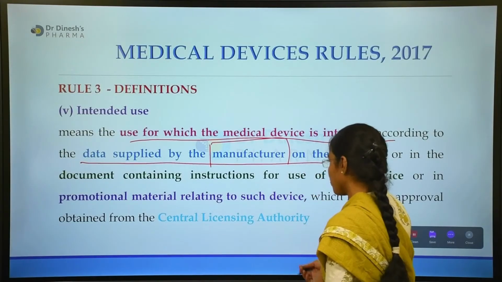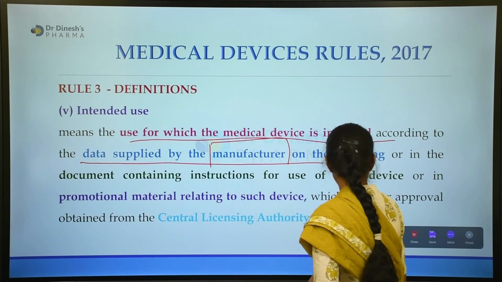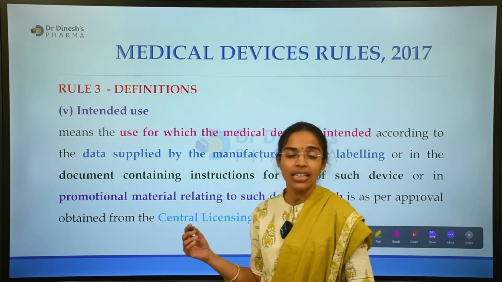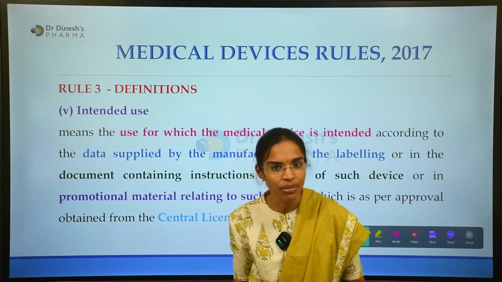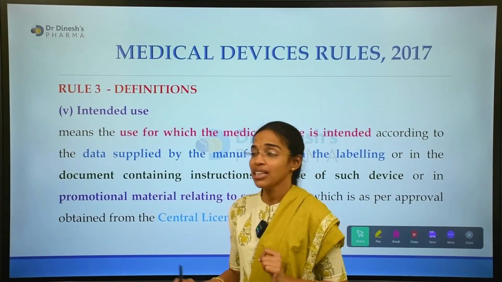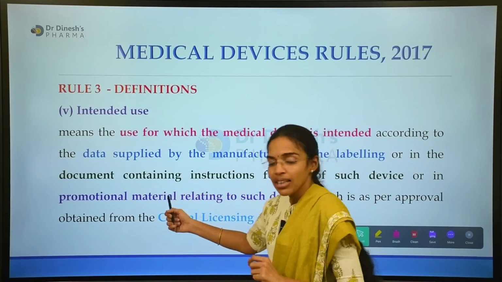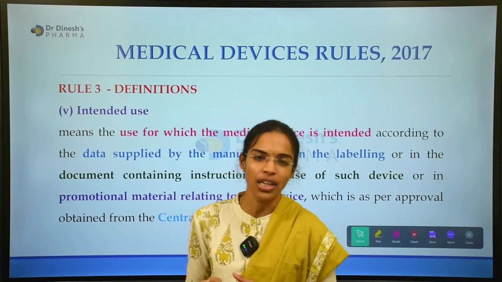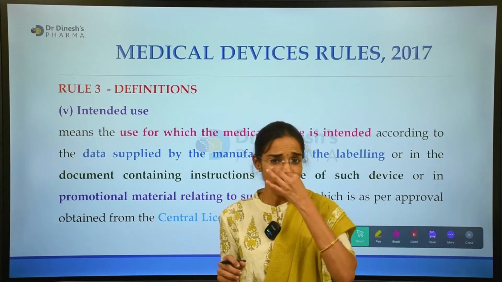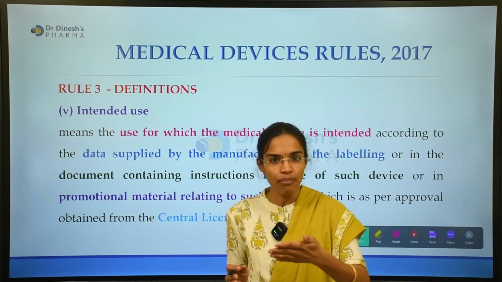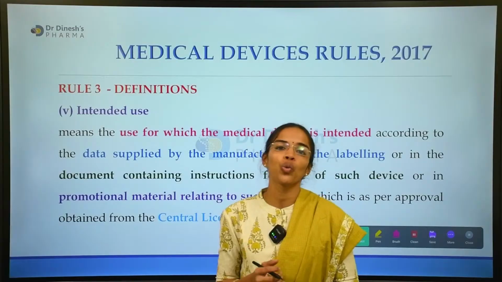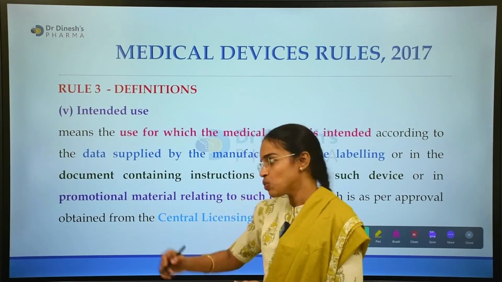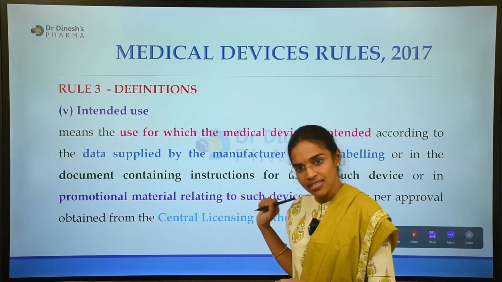Okay, and for this intended use, yes, definitely this intended use is given by the manufacturer, provided by the manufacturer as part of a document, as a manual or something. Usually this intended use is mentioned as a label or as a manual, along with the medical device which is approved by the central licensing authority.